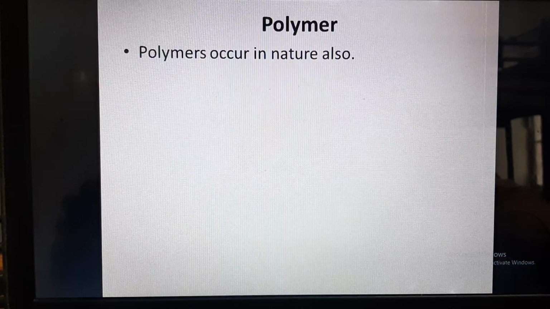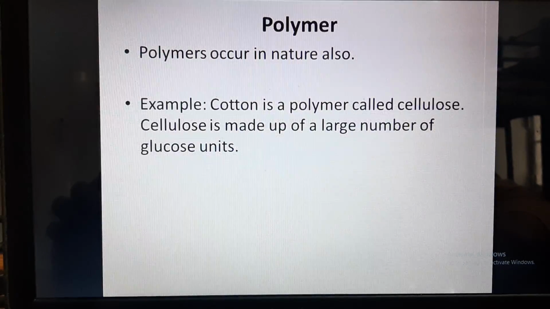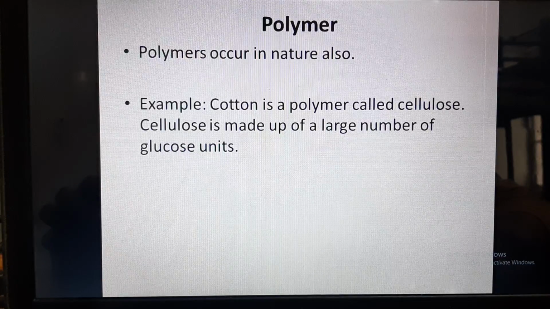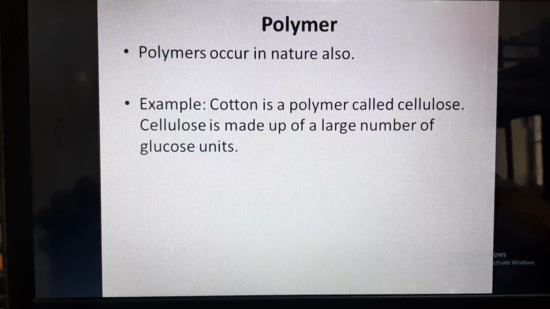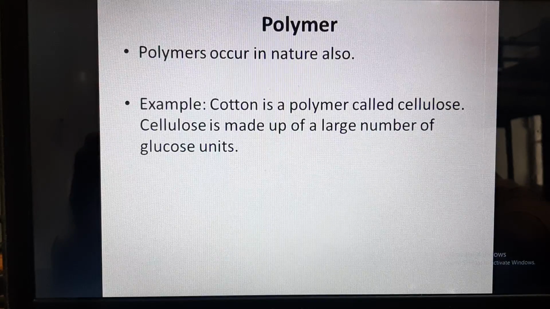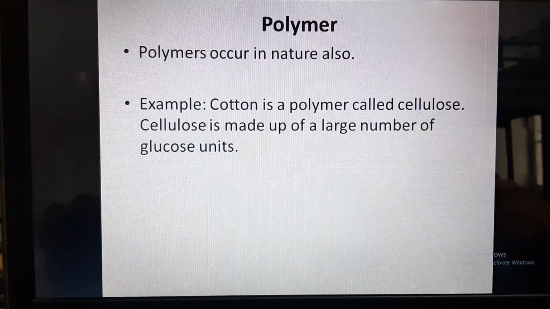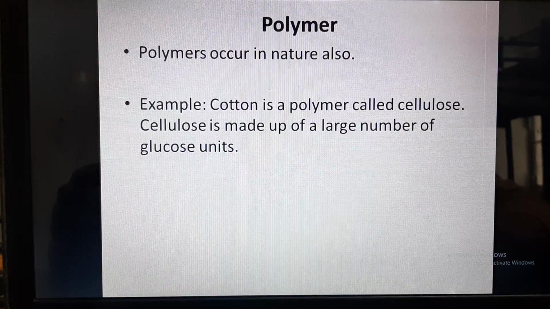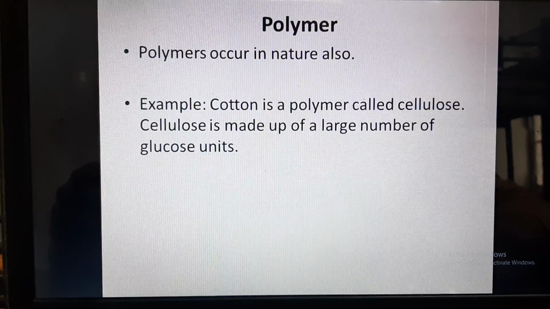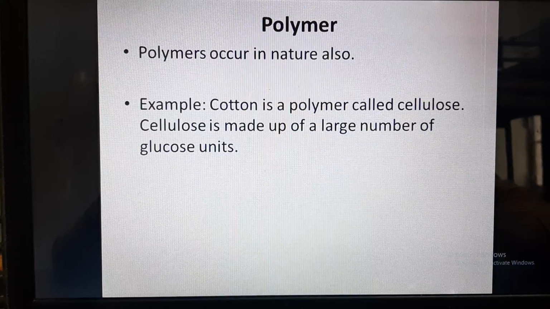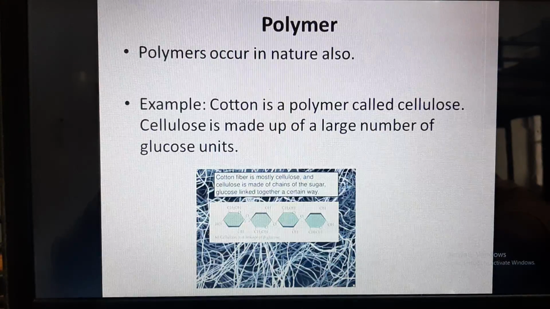Polymers can occur in nature also. Example, cotton is a polymer called cellulose. Now cellulose is made up of a large number of glucose units. That means cotton is a polymer of cellulose, and the monomeric unit of cellulose is glucose. So when a number of glucose units combine together, they form cellulose, which is present in cotton.